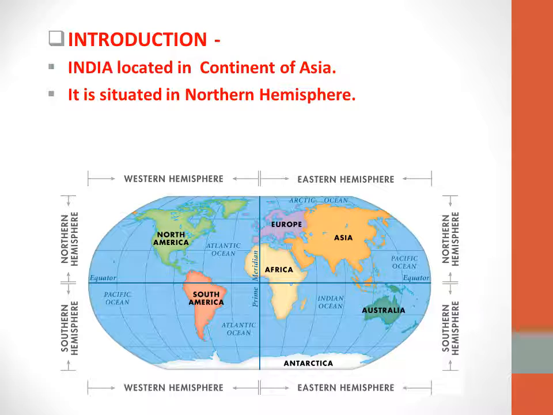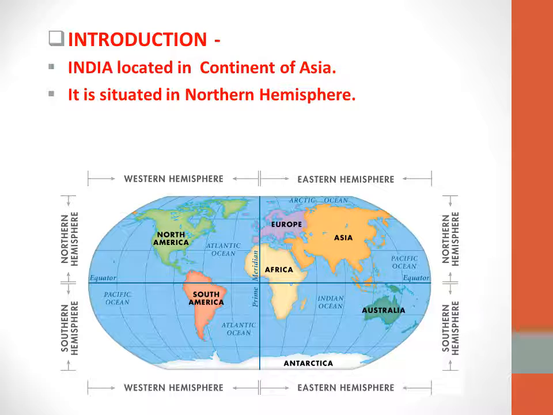What is the northern hemisphere? Our earth is divided into parts like northern hemisphere, southern hemisphere, eastern hemisphere and western hemisphere.